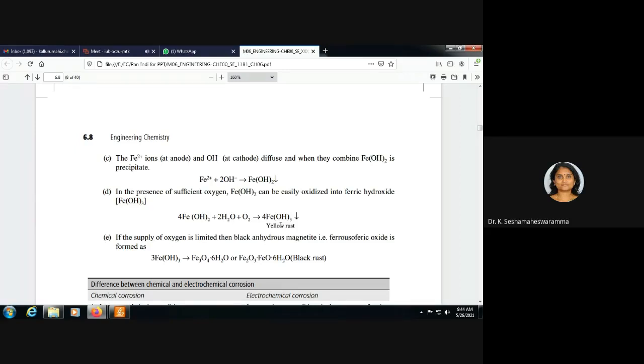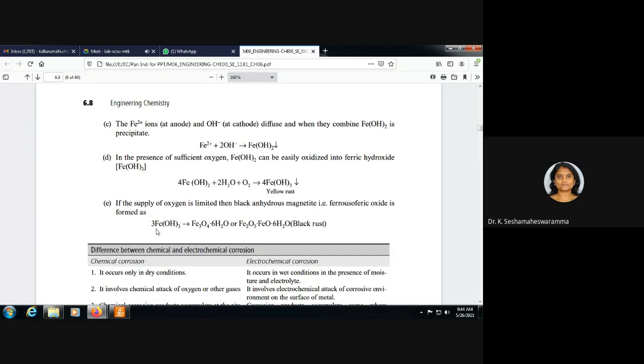If the supply of oxygen is limited, then black anhydrous magnetite is formed. That is ferrous ferric oxide, formed from ferric hydroxide. It is converted into black rust, that is, ferrous ferric oxide, Fe2O3 and FeO with 6H2O, or otherwise we can write this as Fe3O4 6H2O. This is the black rust.